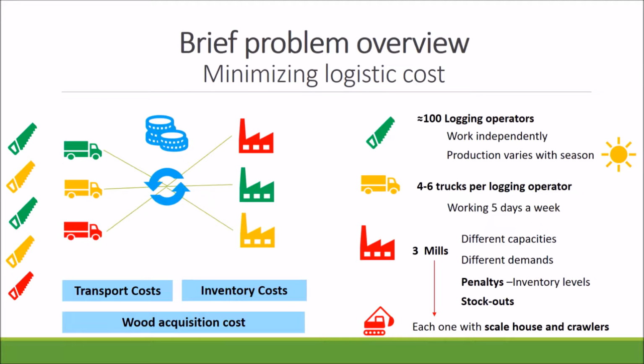Brief problem overview. The system consists of three main elements: loggers that produce wood, trucks that take it to the mills, and mills that demand a certain amount of wood daily. In this system, costs are generated associated with transport, acquisition of wood, and inventory. Our objective is to see with which operating policy we can minimize them.